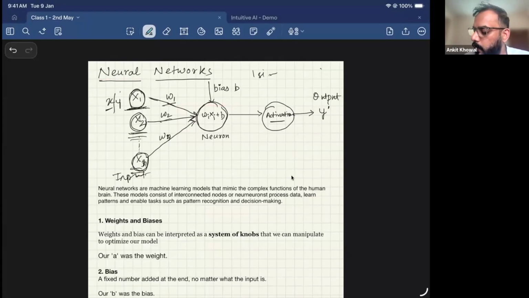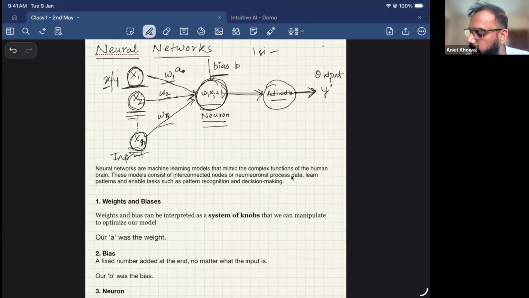Now W1, W2, W3 are called weights. In our case, you can think of it as A. The whole processing which we were doing, ax plus b, is called a single neuron. And b is called the bias. Then the whole input goes through this particular function or neuron, which uses an activation function. I'll talk about it later, and then it gives you an output. So this is how we represent any neural network, and this is an example of a single neuron.